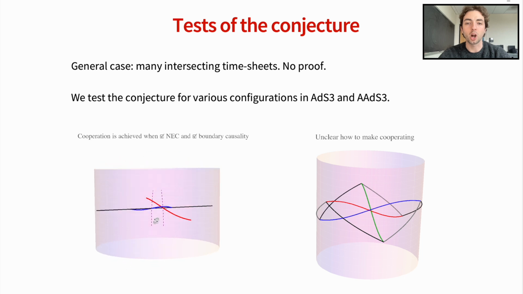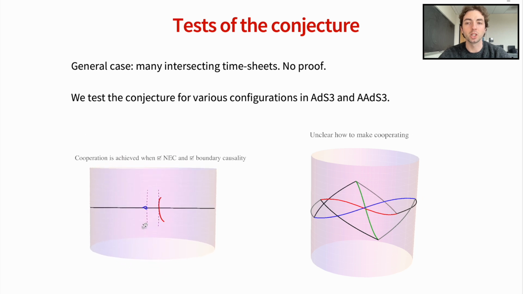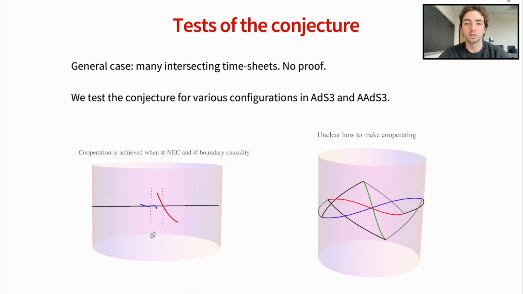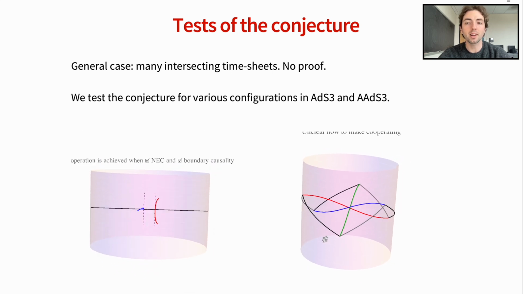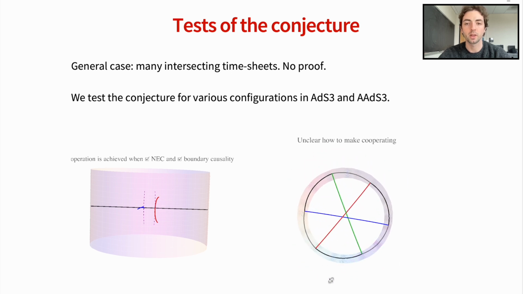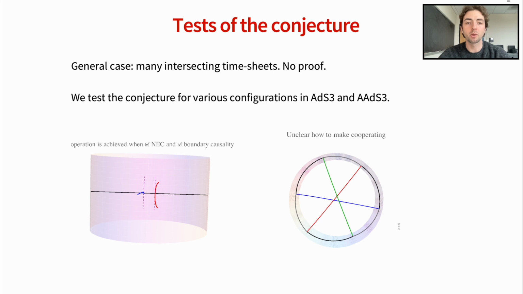We were able to show that a cooperating configuration exists for certain classes of surfaces, such as the one shown on the left, but not in others, particularly when three maximally boosted surfaces intersect or come close, as shown on the right. Therefore, the cooperating property remains an open conjecture to be further studied.